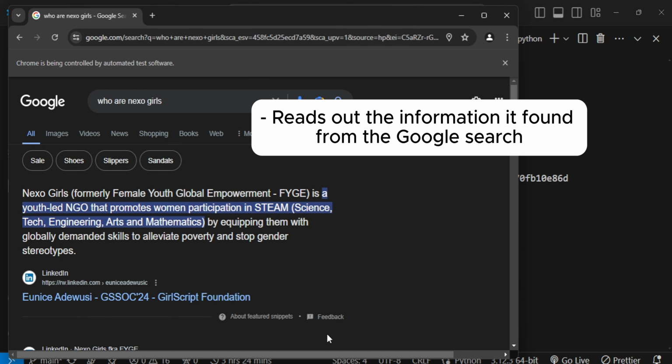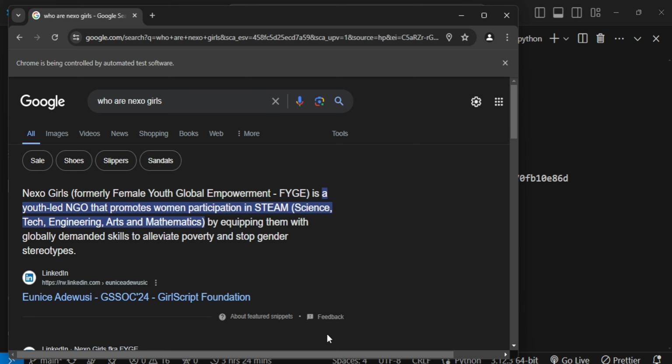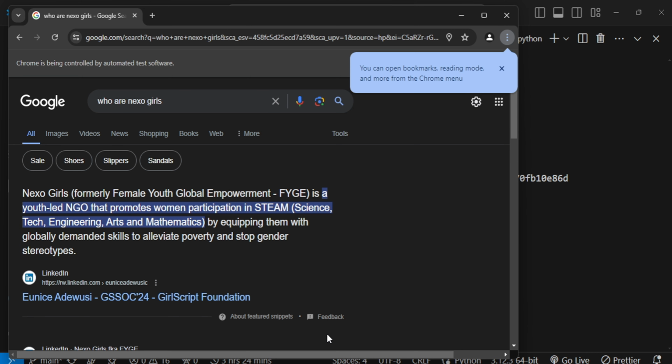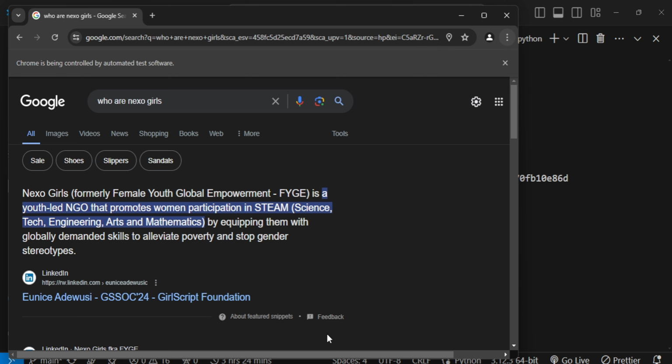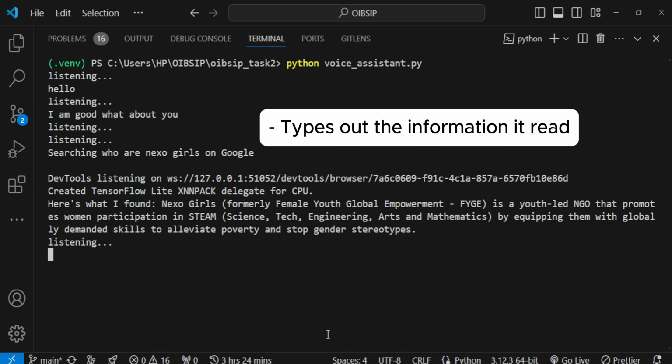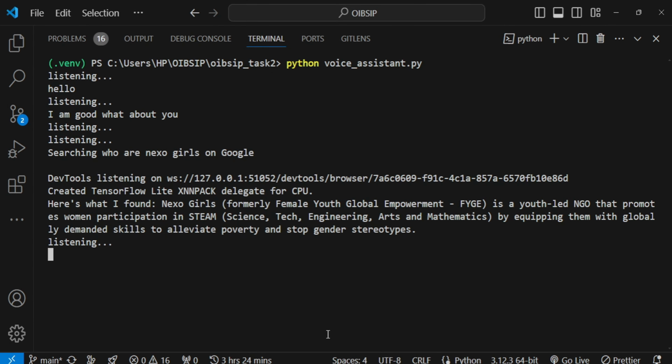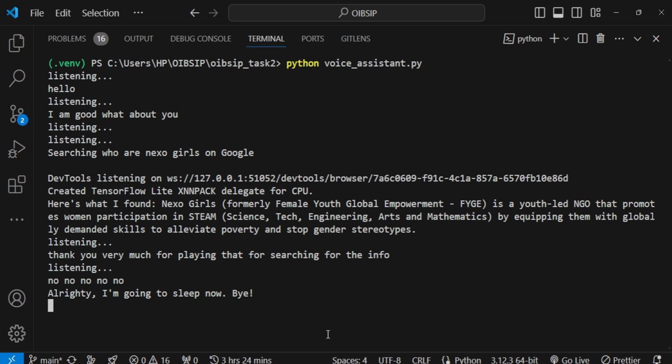Here's what I found for who are Nexo girls. Nexo girls, formerly Female Youth Global Empowerment, FYGE, is a youth-led NGO that promotes women participation in STEAM, science, tech, engineering, arts, and mathematics, by equipping them with globally demanded skills to alleviate poverty and stop gender stereotypes. Thank you very much for searching for the info. You're welcome. Anything else? No. Alrighty, I'm going to sleep now. Bye.